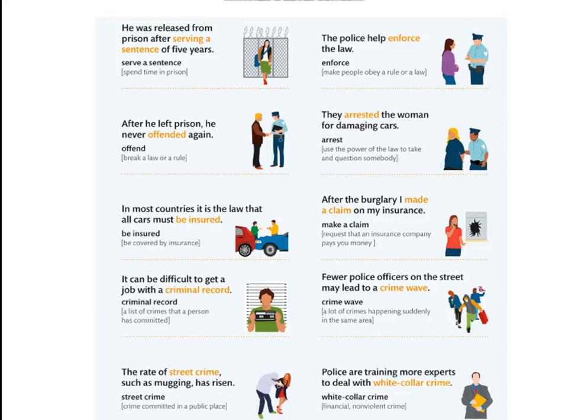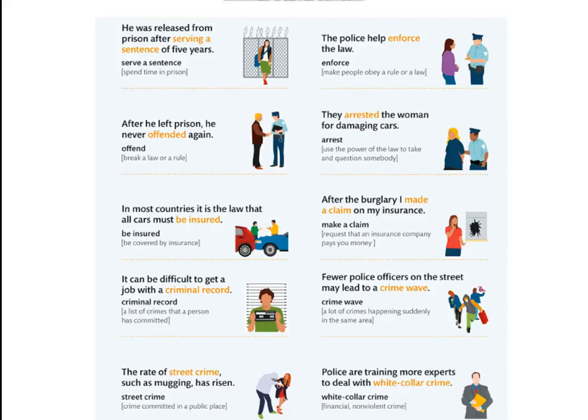The rate of street crime, such as mugging, has risen. Street crime is a crime committed in a public place. The police help enforce the law. To enforce here is to make people obey a rule or a law.